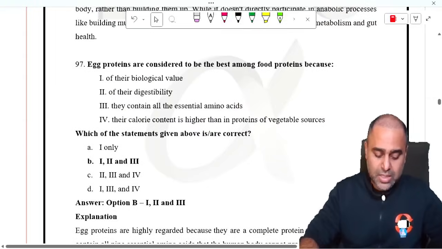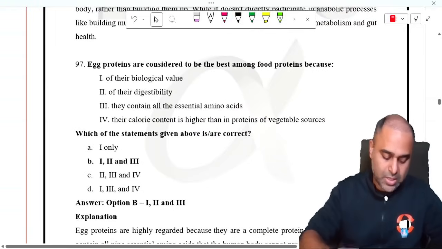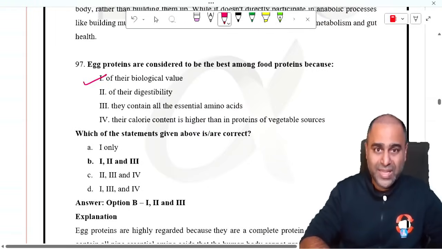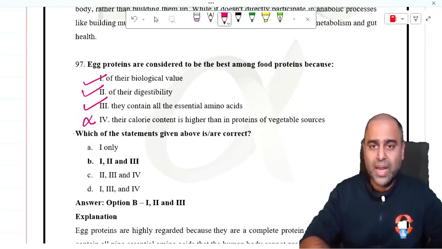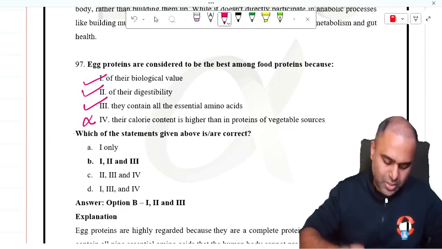Egg proteins are considered to be the best among food proteins because of their biological value, because of their digestibility, and because they contain all essential amino acids. Their calorie content is higher than in protein of vegetable sources? No, eggs are not a good source of calories. They are mainly about protein and fat. The answer to this question was option B.